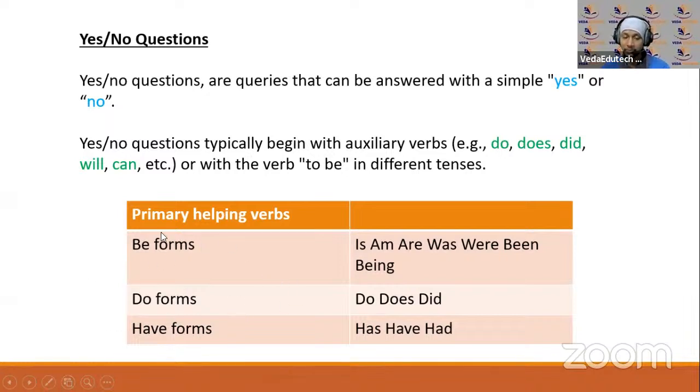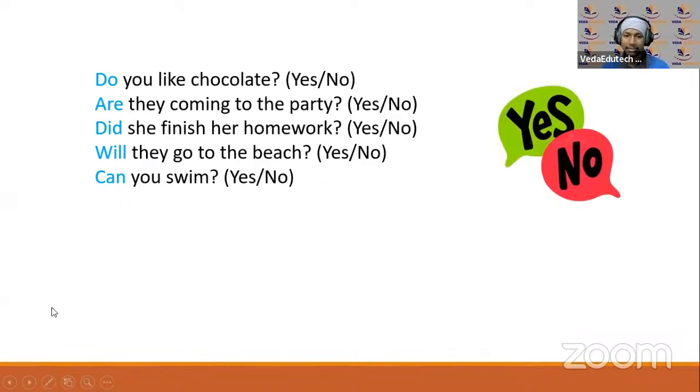Always with yes/no questions, they'll start with helping verbs or primary helping verbs: different forms of be, do and have. But the answer will always start with a yes or no. I've got a small activity here. You just read these questions and try to give me an answer. Do you like chocolate? Yes, I like chocolate. अगर आपको नहीं पसंद है, you can tell no, it's fine.